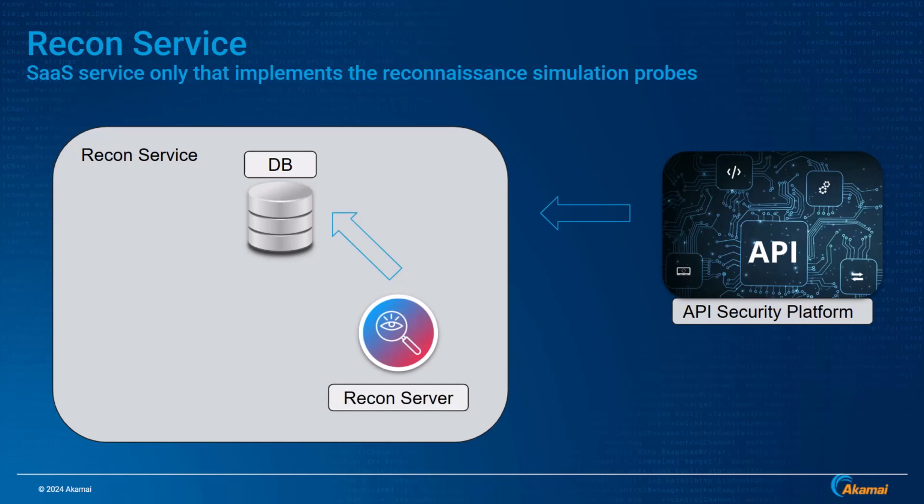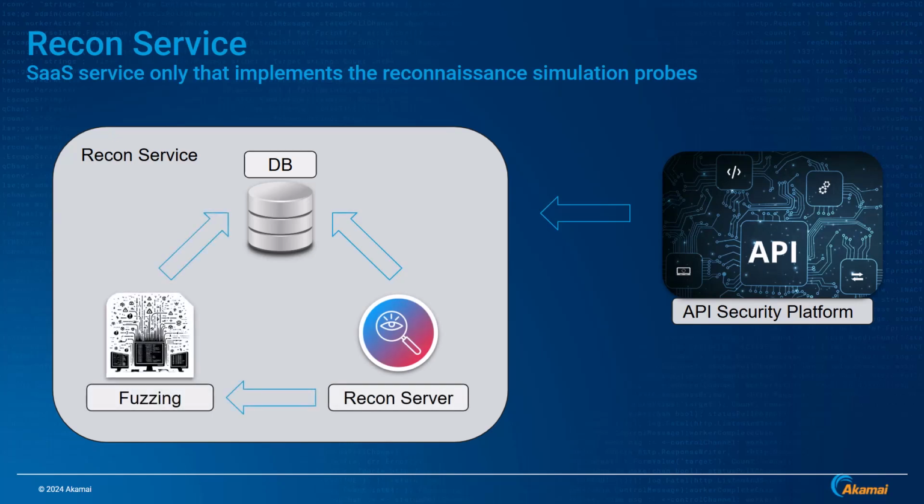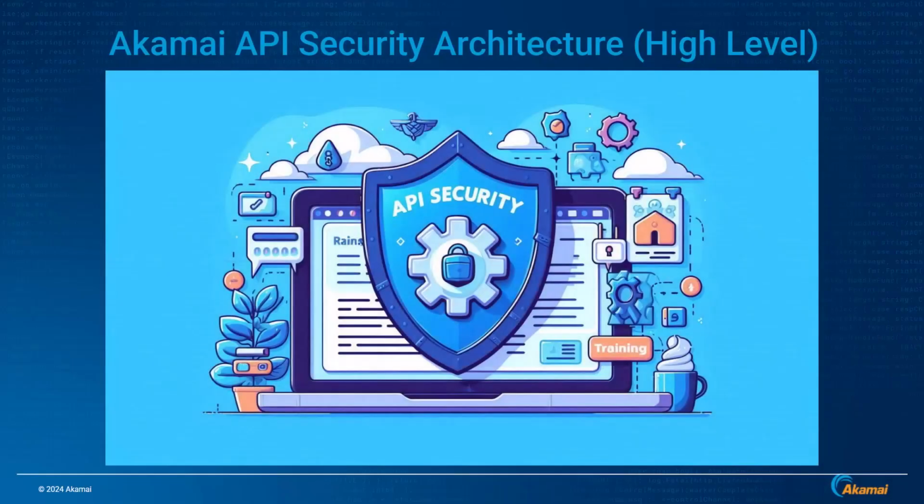The Recon server reads the information, fuzzes that information, discovers additional elements of your network's infrastructure, and scans the contents for sensitive and forbidden data. When it finds a vulnerability, it reports back to the API security platform as a Recon finding. Based on this high-level overview, you should now have a better understanding of the Akamai API security architecture.